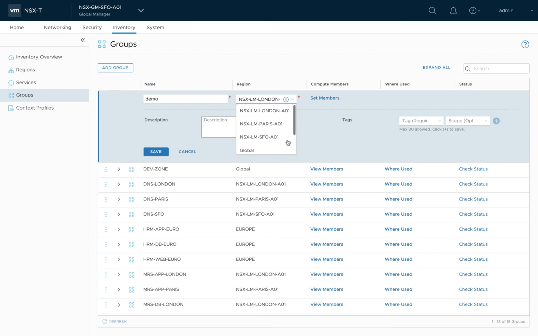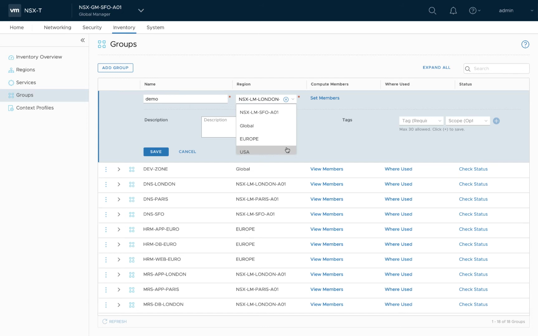The first step towards NSX security is creating an NSX group to group your application tier or environment. With NSX Global Manager, you would be creating groups as before with static or dynamic criteria. The only change is you need to select the region for the group so that Global Manager knows the span of the group, or the scope of this group.